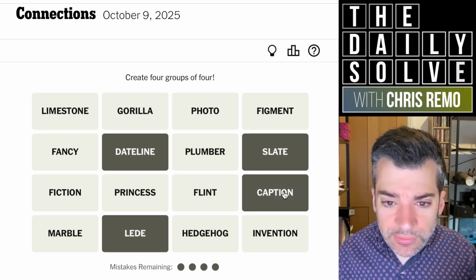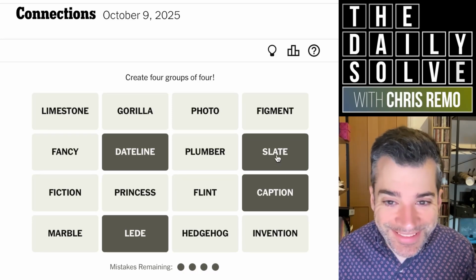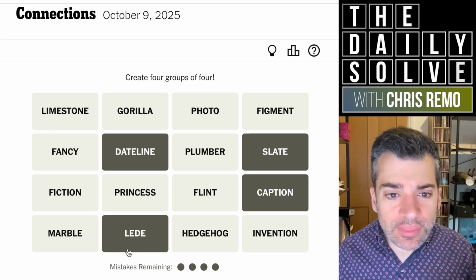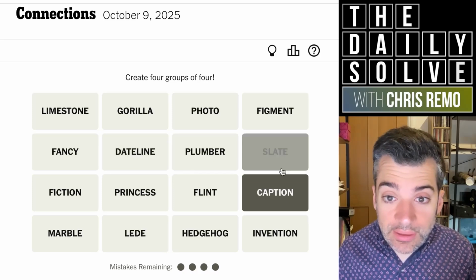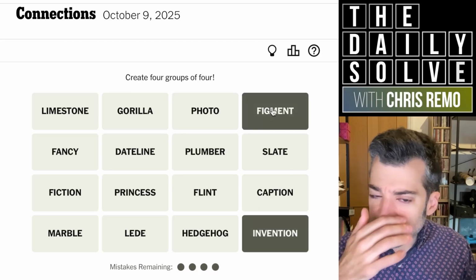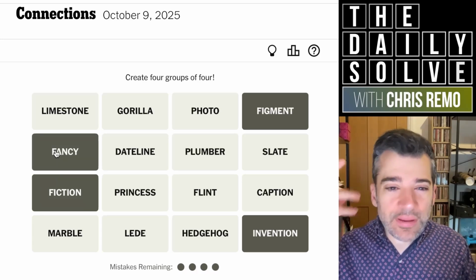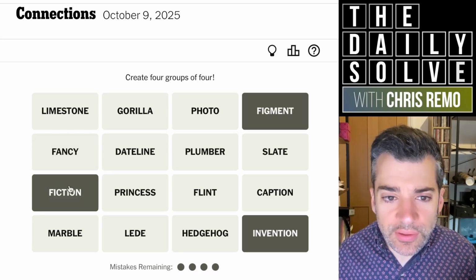And then caption, obviously, underneath a photo. What is the slate? Oh, it's so frustrating. And you'd have a photo as well, but these are all bits of text, which I think is probably what's being referred to here. That feels pretty good to me as a category. I see two other things, I think, already. One is maybe an invention, like a figment of your imagination. Is there something else? A fiction or a fancy? A fancy is like another sort of invention. Fiction, that looks good. And then the other thing I saw was stone.